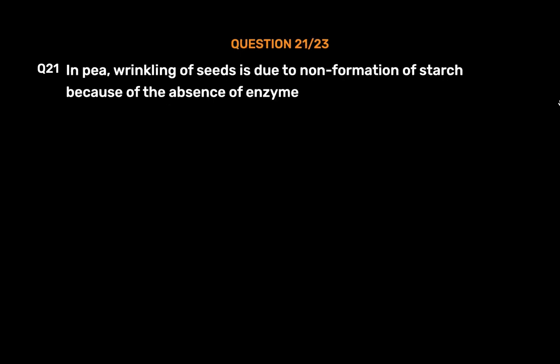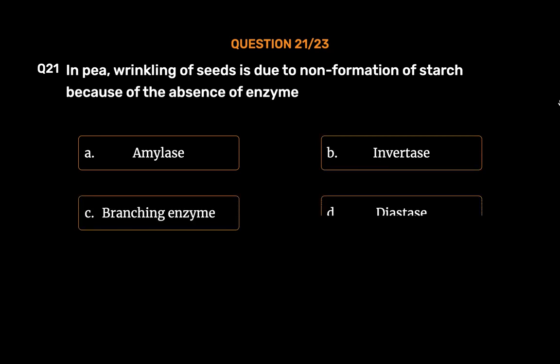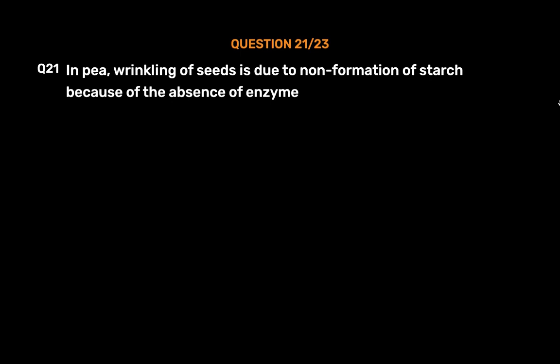Question number 21. In pea, wrinkling of seeds is due to non-formation of starch because of the absence of enzyme: option A, amylase; option B, invertase; option C, branching enzyme; option D, diastase. The correct answer is option C, branching enzyme.